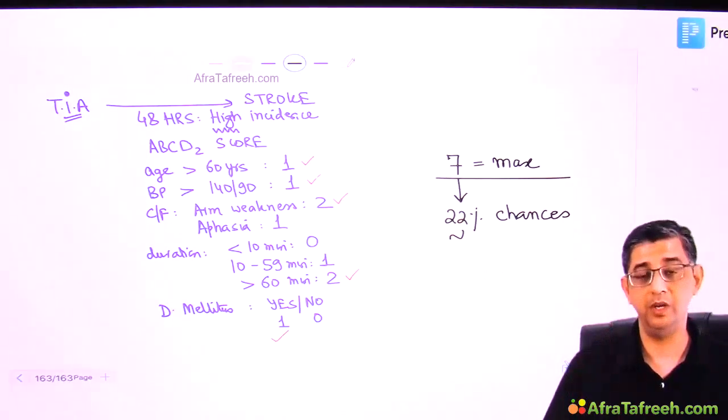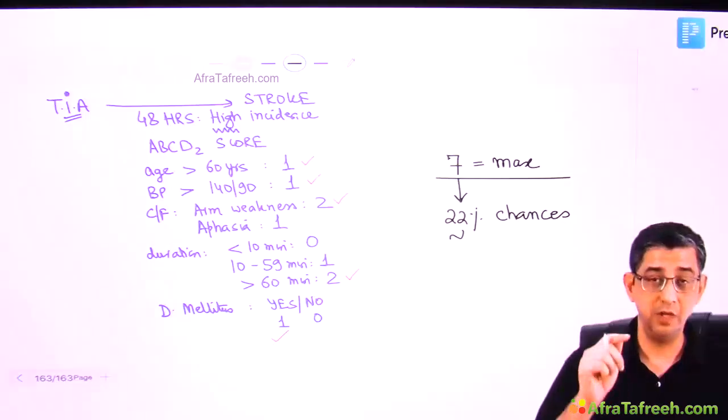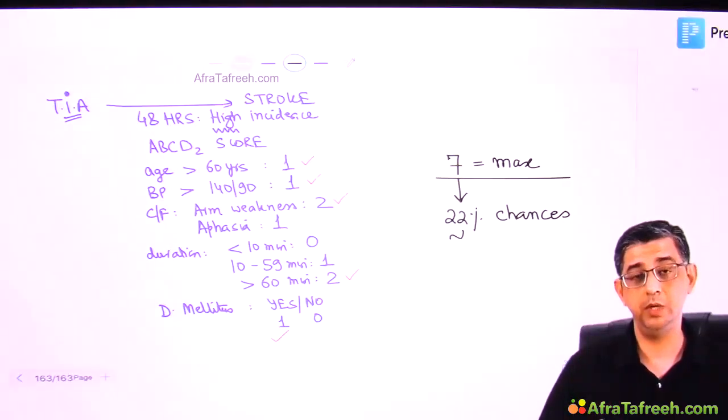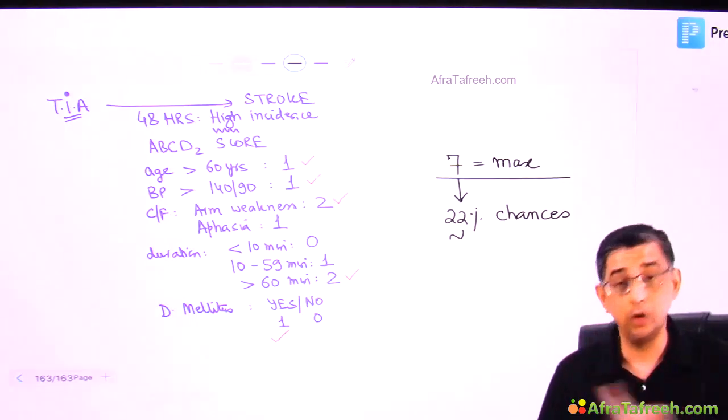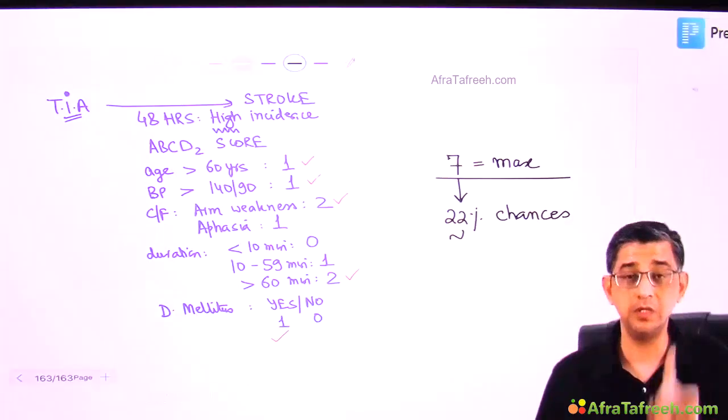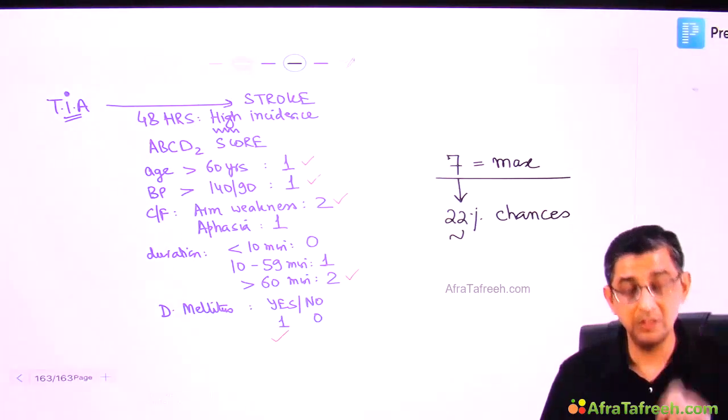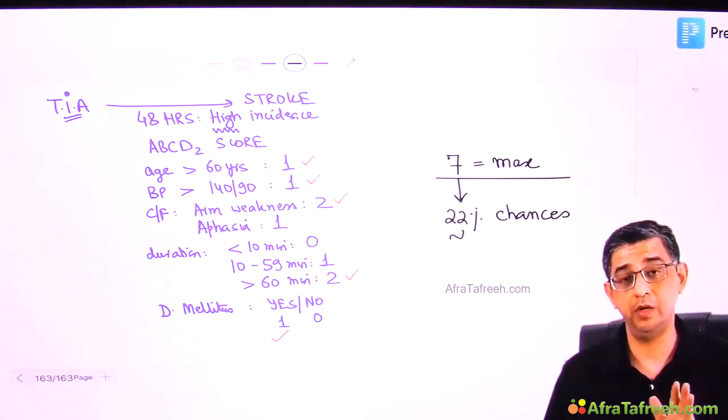The second important point that I want to highlight once again is, if a question says that neurological symptoms have begun to improve, then it is a TIA. If they are not improving, it is acute ischemic stroke, guys. Radiological finding of AIS will take some time to develop.